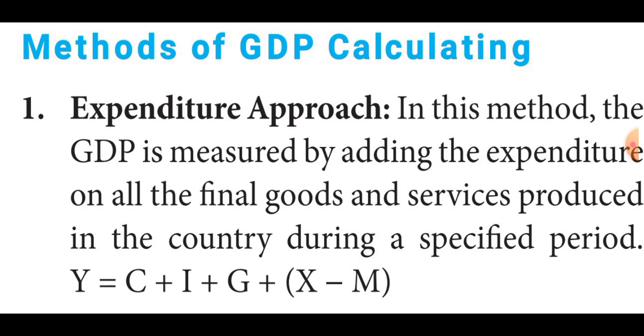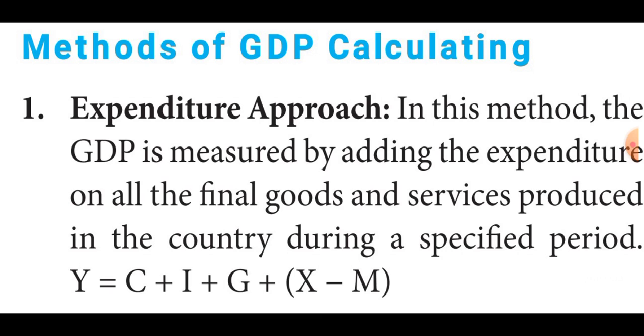How much value are we expending on all the final goods and services produced in the country during a particular period of time? That is the expenditure method.